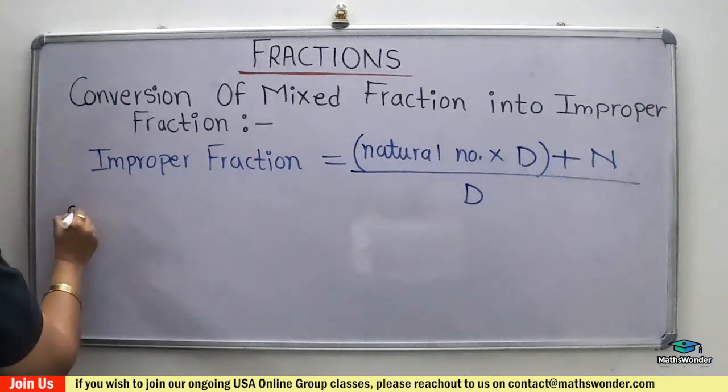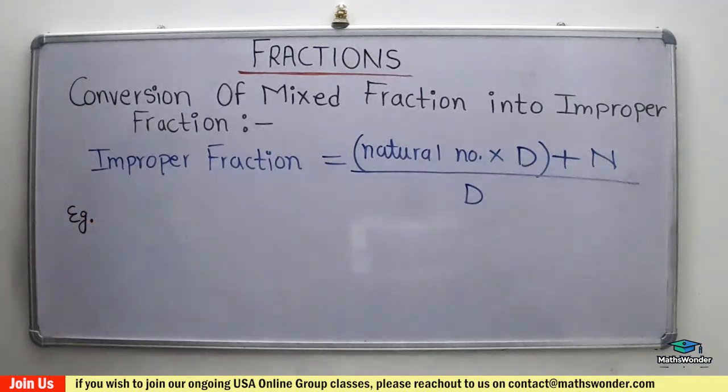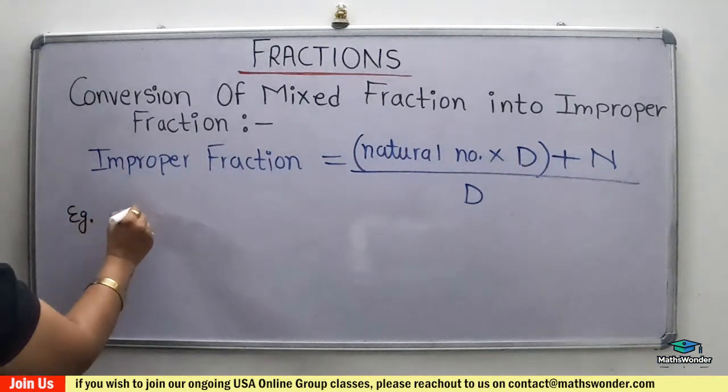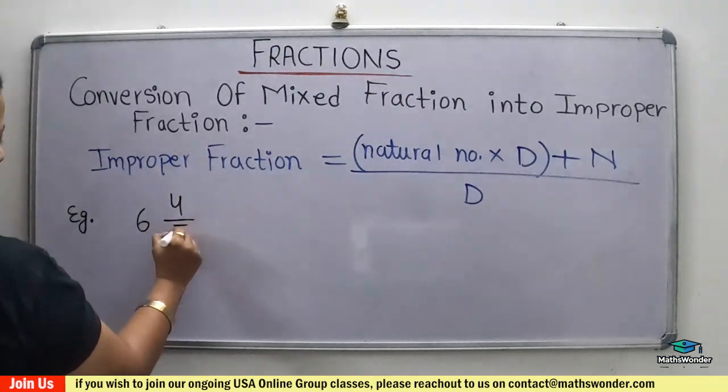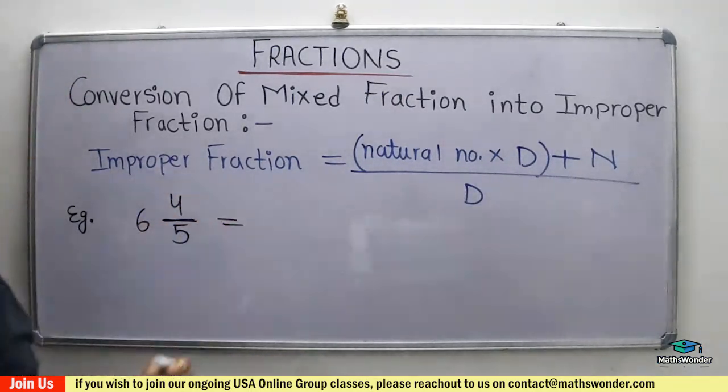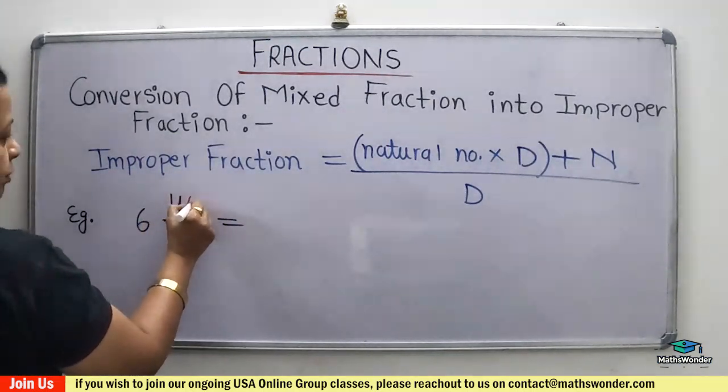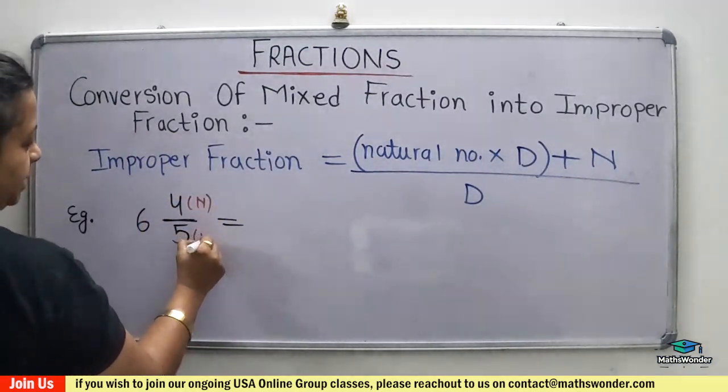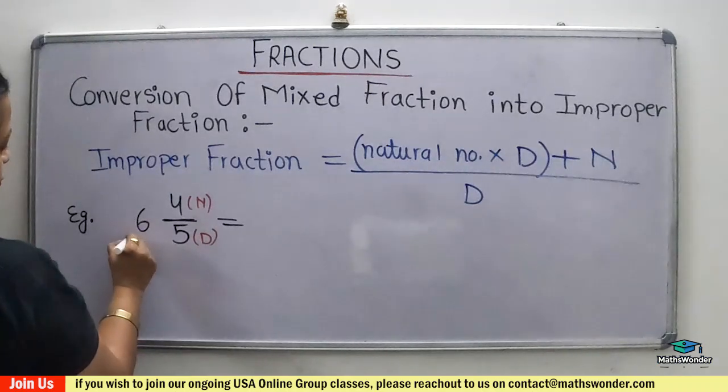Come to the example. For example, the mixed fraction is given as 6 and 4 over 5. How will you convert it into an improper fraction? This is your numerator, this is your denominator, and this is your natural number.